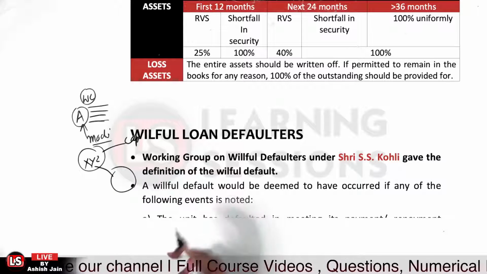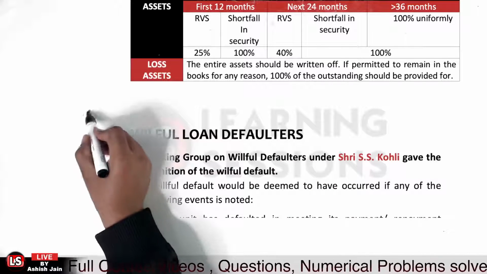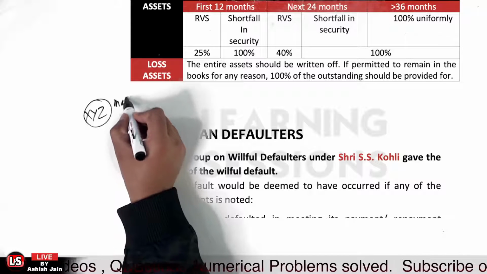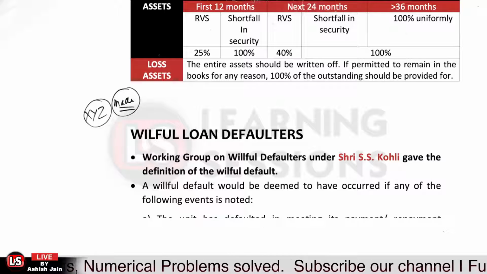So that is also related to the willful default. You sanctioned a loan to a firm, XYZ firm over there. They purchased the machinery and then sold the machinery without the consent of the lender. That is also a willful default.